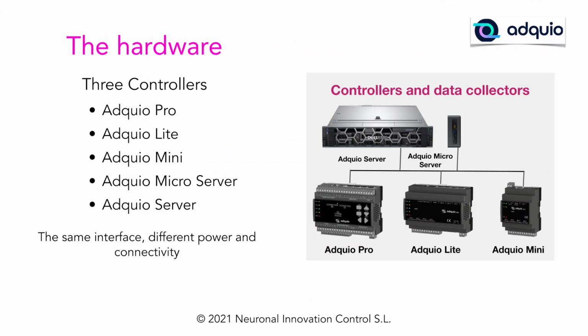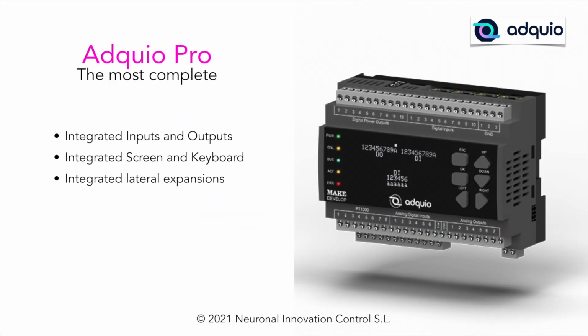In this section, we have all our controllers: Adquio Pro, Adquio Lite, Adquio Mini, Adquio Microserver, and finally Adquio Server. Let's look at each of them separately. We will start then with Adquio Pro. It is the most complete of our devices, because it has integrated inputs and outputs, as well as a screen and a keyboard to carry out basic functions, such as changing the IP address, checking which IP it is on, network data, rebooting the computer, etc. And additionally, when it is at rest, it shows the states of the digital inputs and outputs.